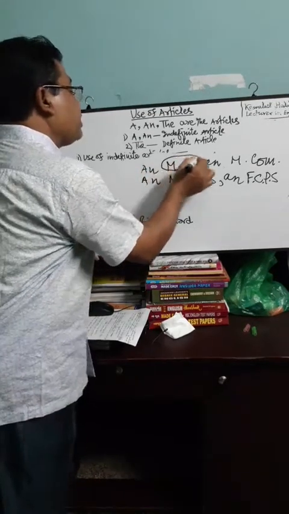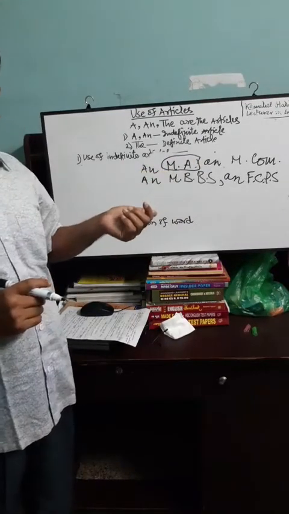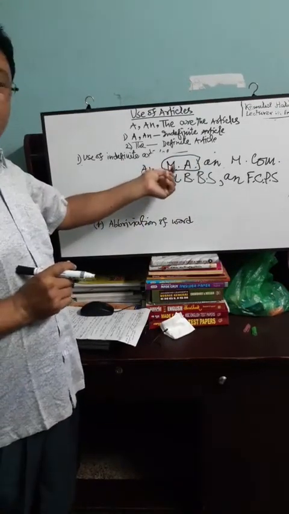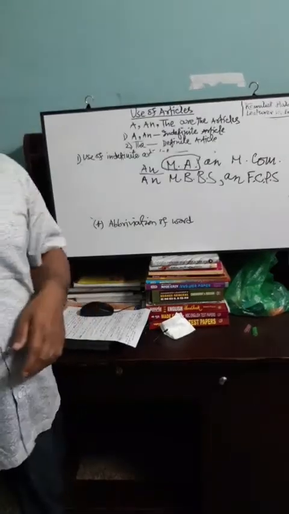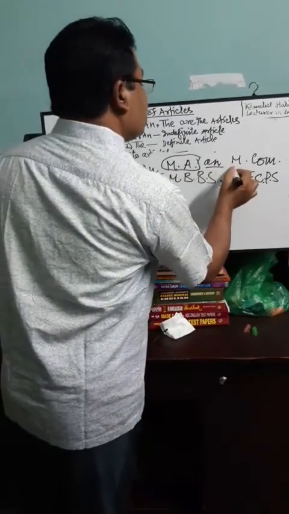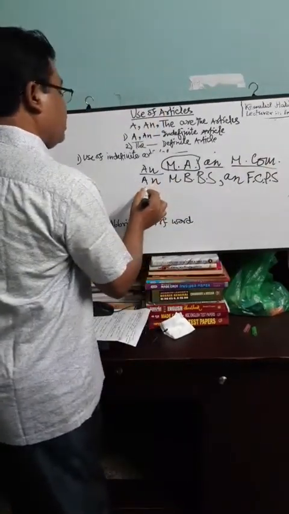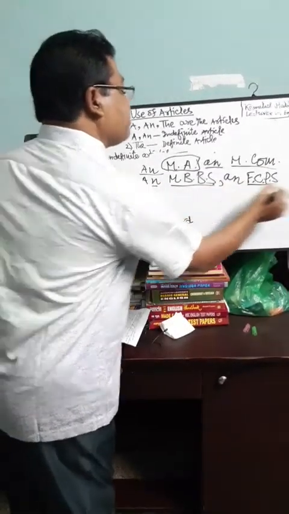This abbreviation MA is pronounced as "em", a vowel sound, begins with a vowel sound, and that is why AN will be used before MA. Likewise, AN will be used before MCom, and AN will be used before MBBS and FCPS.